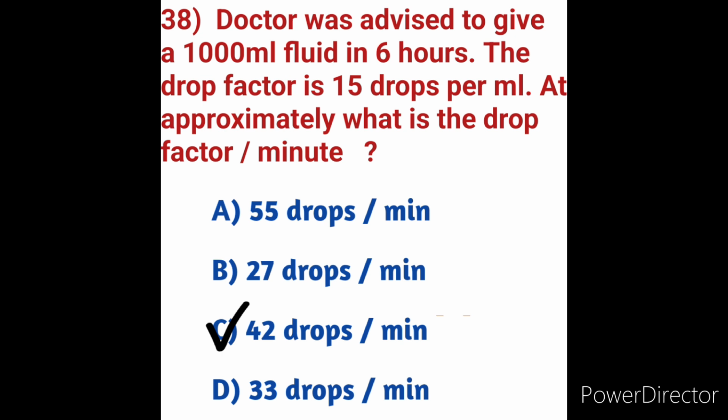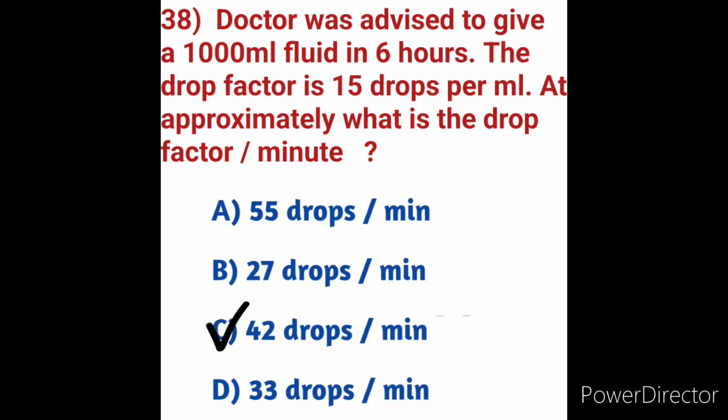Anybody who wants to know the answer with calculation can do it, I already gave the calculation formula. So here option C, 42 drops, is the correct answer. We have to provide 42 drops per minute. Actually we got exactly 41.6. The IV drip rate is 41.6 GTT per minute, drops per minute. So here option C is the correct answer.